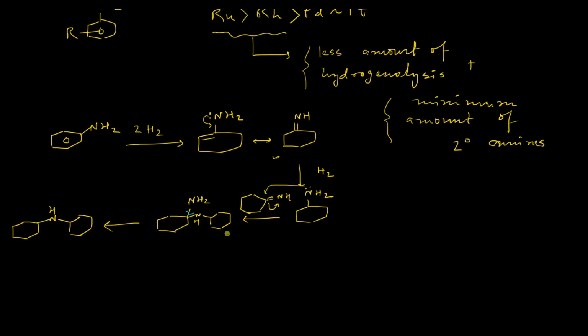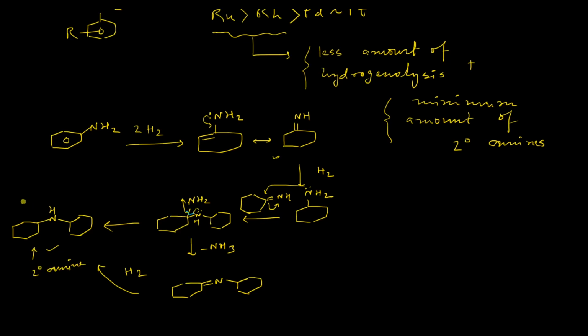Also, this nitrogen lone pair can assist the liberation of one molecule of ammonia from this species, and thereby another molecule of imine will form in situ, which can then react with one molecule of hydrogen and it will eventually produce the secondary amine. So this is basically a 2-degree amine.